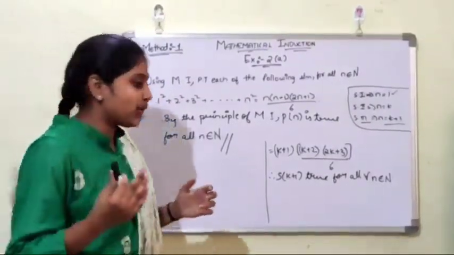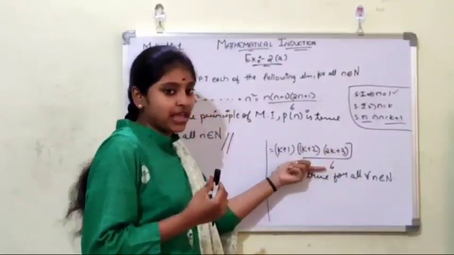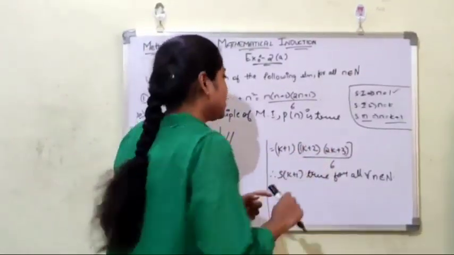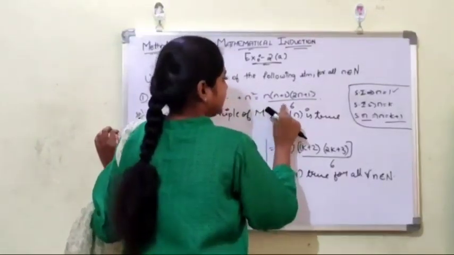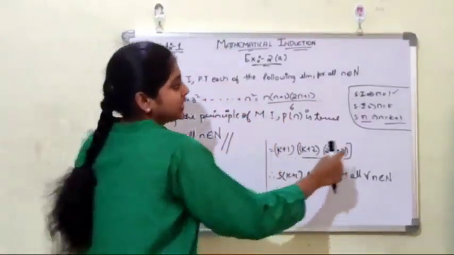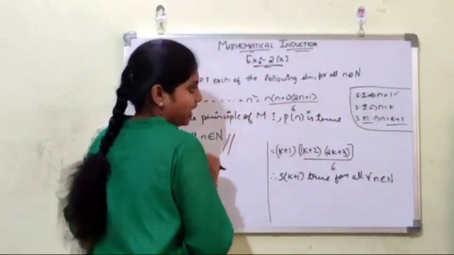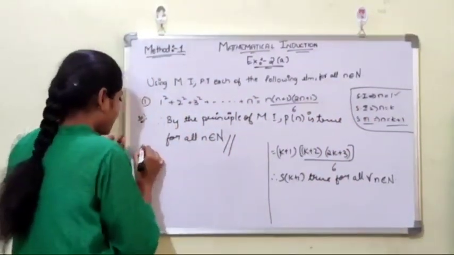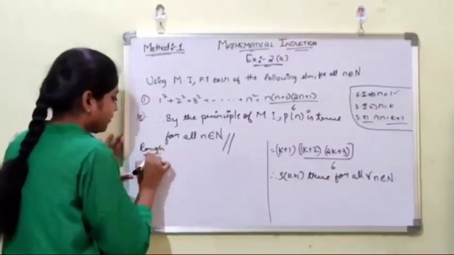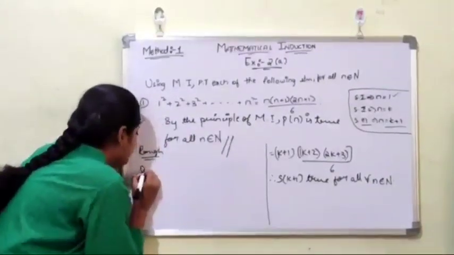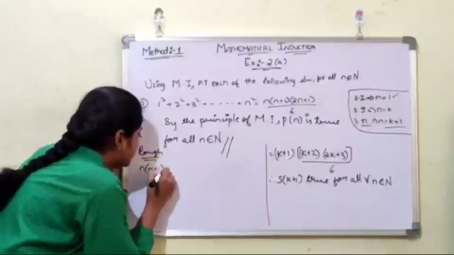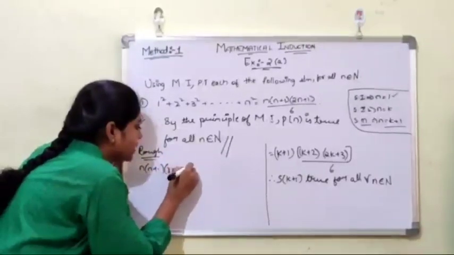If you want to verify that the answer which we have got is correct, we have a technique here. Now take the RHS part. Here substitute k plus 1 in the place of n. So this is rough work. To verify our answer, n into n plus 1 into 2n plus 1 by 6.